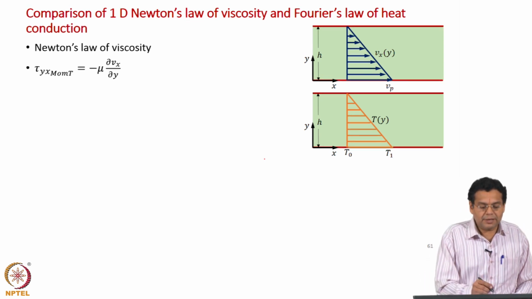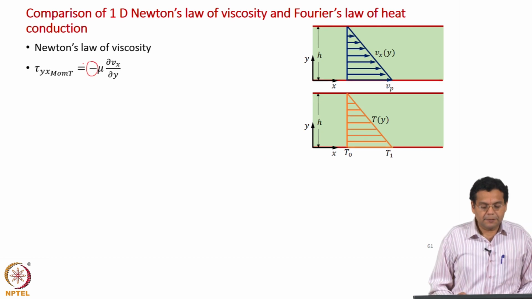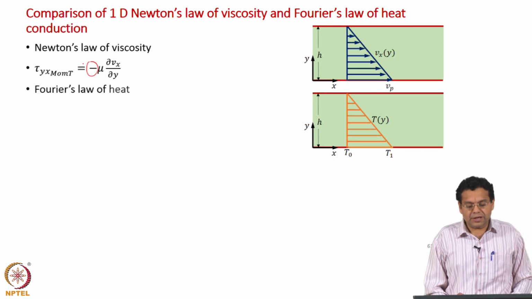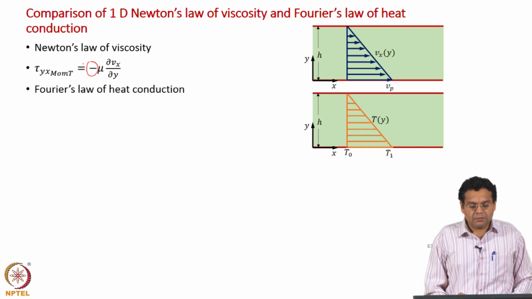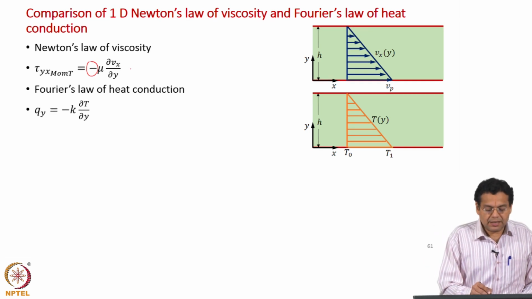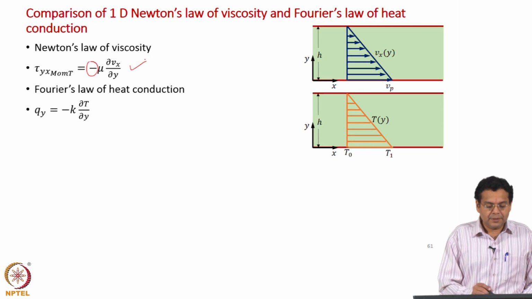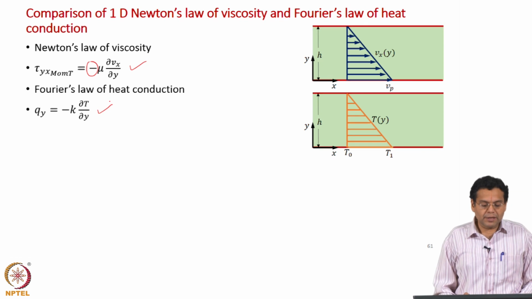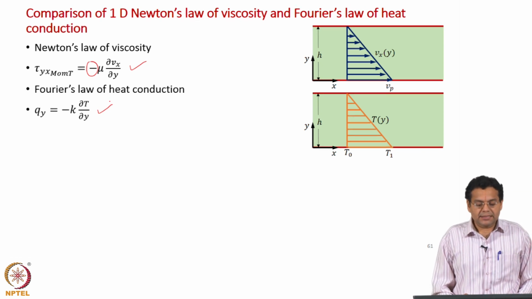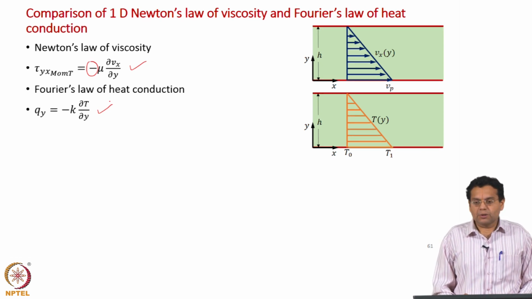That is why we have a minus sign here. Let us write down Fourier's law of heat conduction, once again the one dimensional case. Here we have written tau yx is equal to minus mu dou vx by dou y, and here we have written qy is equal to minus k dou T by dou y.